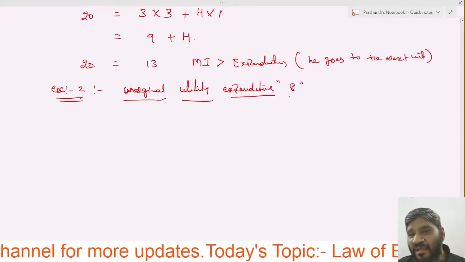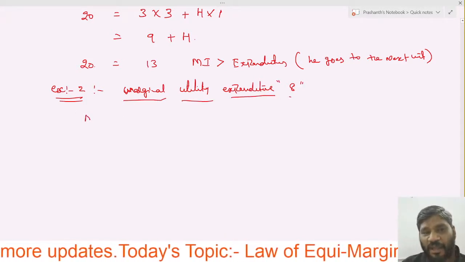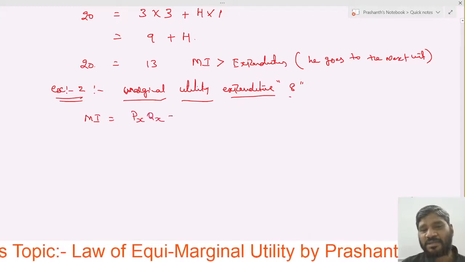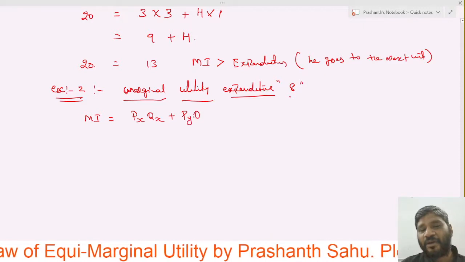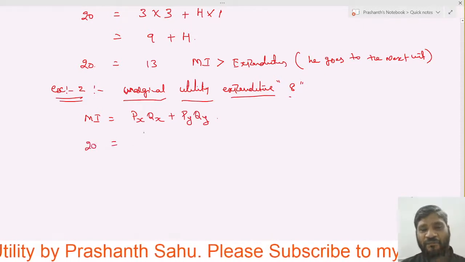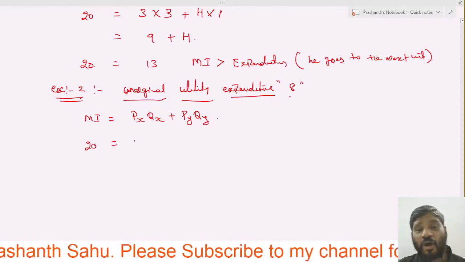Use the same formula: Mi equals Px Qx plus Py Qy. How much money income does he have? 20. The price of X good is 3.